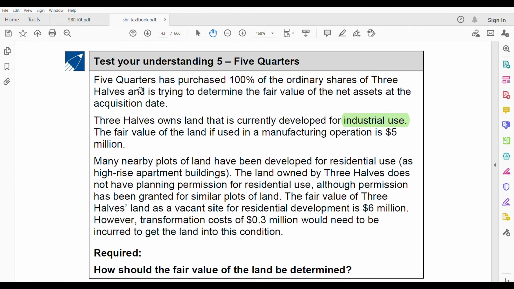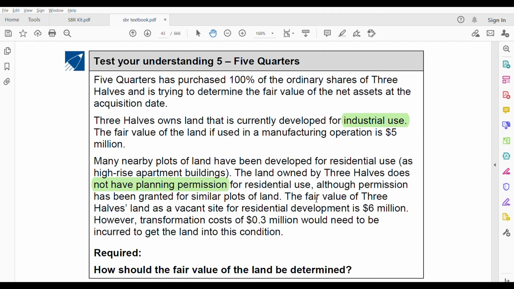The fair value of the land if used in a manufacturing operation is 5 million. Many nearby plots of land have been developed for residential use as high-rise apartment buildings. If you see the nearby land, it is used for what purpose? Residential use, as high-rise apartment buildings. The land owned by 3 halves does not have planning permission for residential use. Do they have planning permission? They do not. That means it is not legally permissible. Although permission has been granted for similar plots of land, it is likely that permission will be given. Why? Because in the similar plots of land, permission is given, but not yet given here.